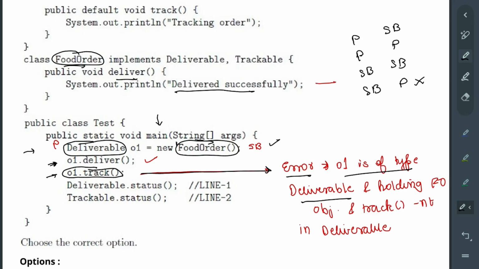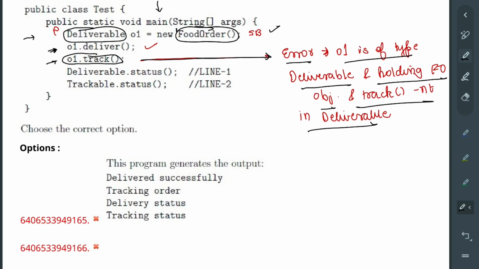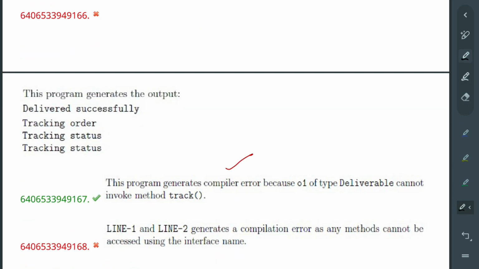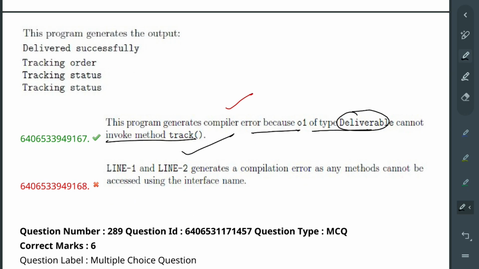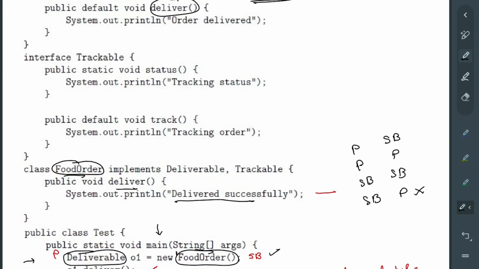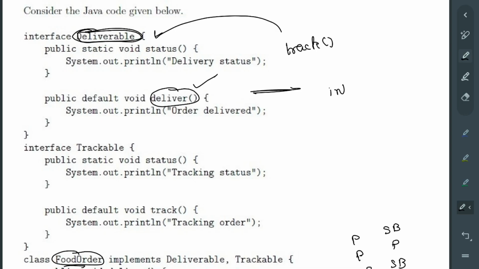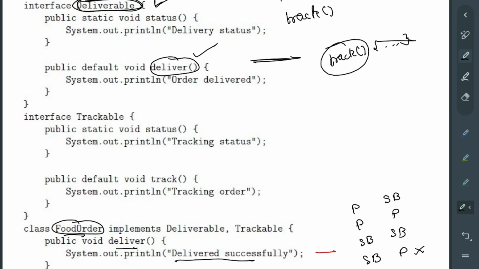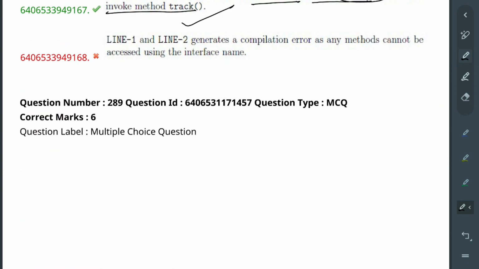O1 is of type deliverable and holding a food order object, and track is absent in deliverable. So that's why this will be wrong, and this will give you an error. Basically, o1.track gives you an error. So this program generates a compilation error because o1 of type deliverable cannot invoke method track, because it is not defined in that. It would have been correct if we had just defined a track method here, even without any implementation. Then it would have worked. But since it wasn't the case, that's why it is wrong.